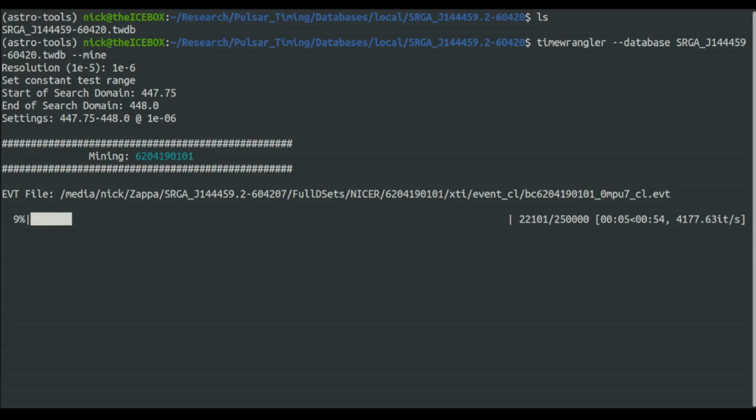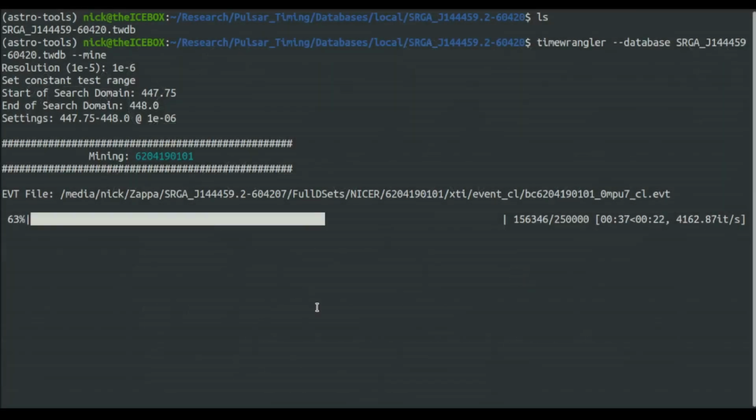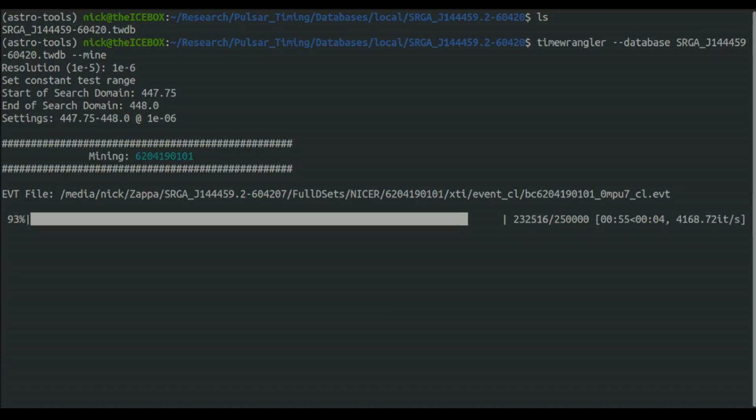This is just doing Z1 squared along with the pulse profile and everything. This progress bar that you're seeing right now is the progress bar for Z1 squared. Each one of these iterations represents a different value for nu, and we're just going to let this roll through and see if we find anything by the time this is done. And so this is just, again, for this one OBS ID where you've got the 32 to go through. And since it's about midnight and I've got plenty of stuff I need to do tomorrow, I'm just going to let this run overnight.